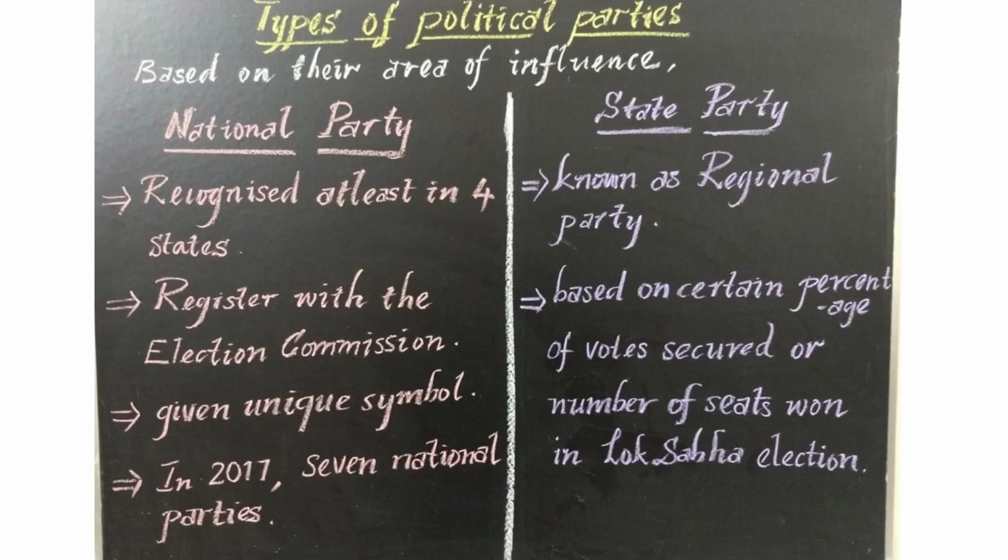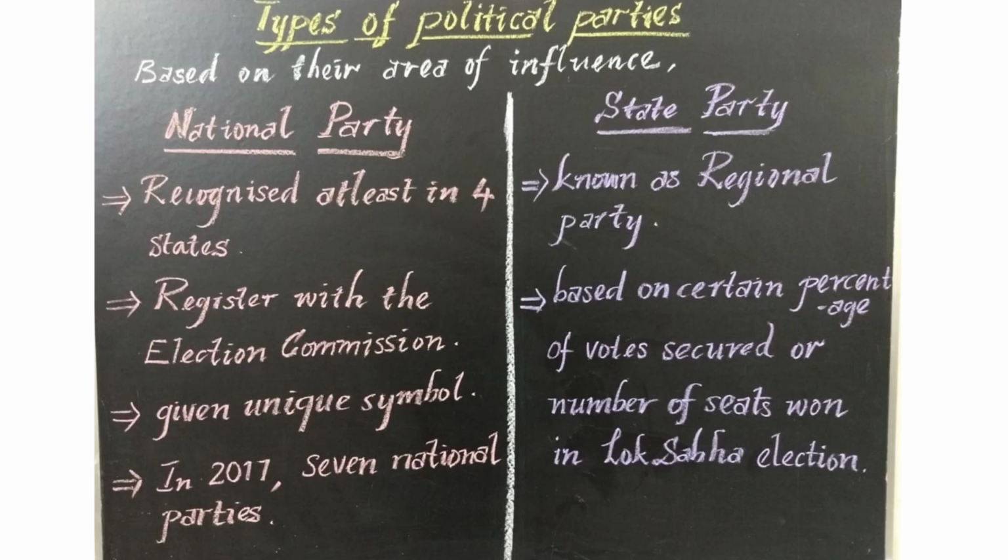How are they divided based on their area of influence? They are classified as national party and state party. So let us see what a national party is. If a political party wants recognition as a national party, it must first be accepted as a state party in at least 4 states of India. Then only can it be recognized as a national party, and it has to register itself with the Election Commission.